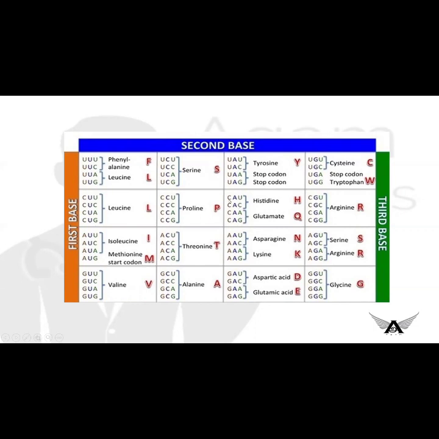This genetic code has several salient features because it is universal, degenerate, unique, and there is another phenomenon called the wobble phenomenon. If you see, for a particular amino acid, there are 2 different codons. In these 2 codons, the first and second letters are the same. The third letter is different. Sometimes this third letter may be a different base, which means it may be a purine or pyrimidine. That phenomenon is called wobble. Wobble is defined as the reduced stringency between the third base of the codon and the complementary nucleotide in the anticodon arm.